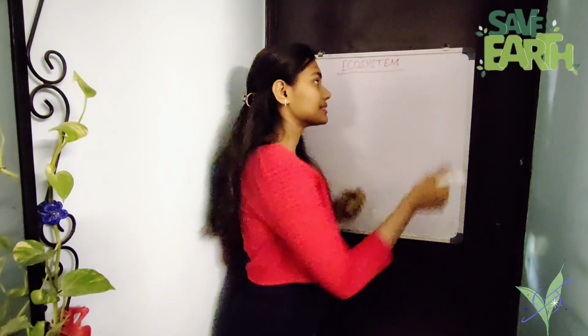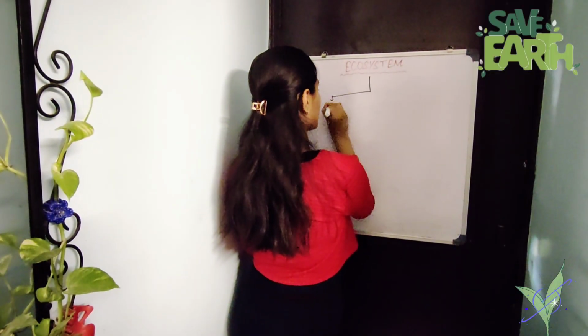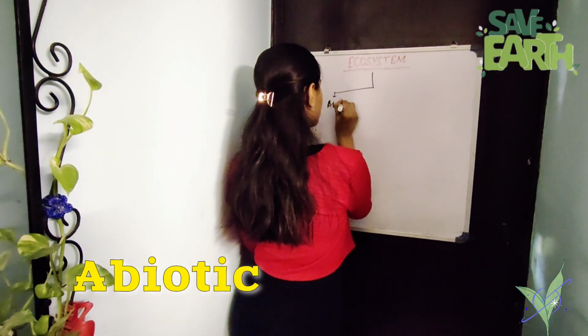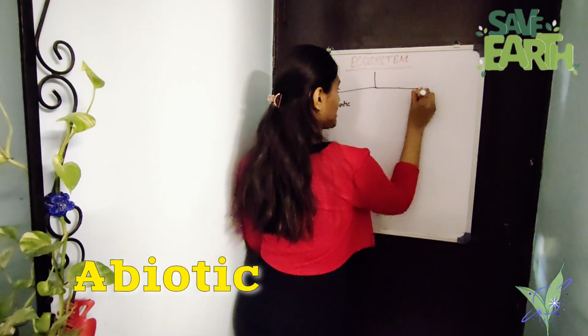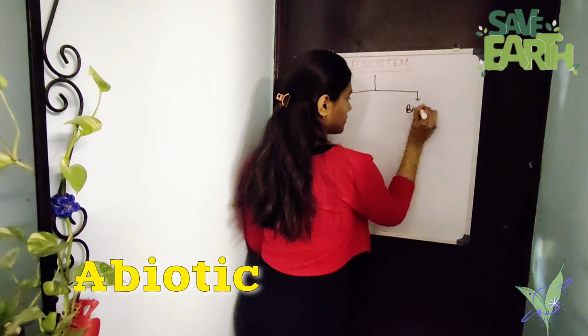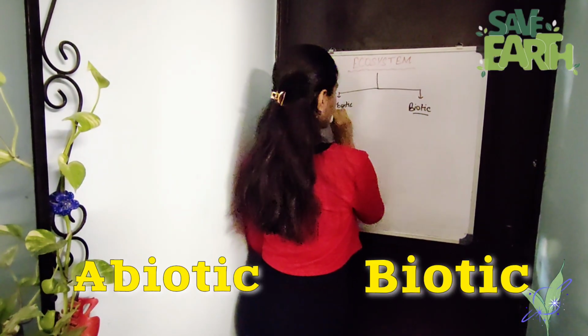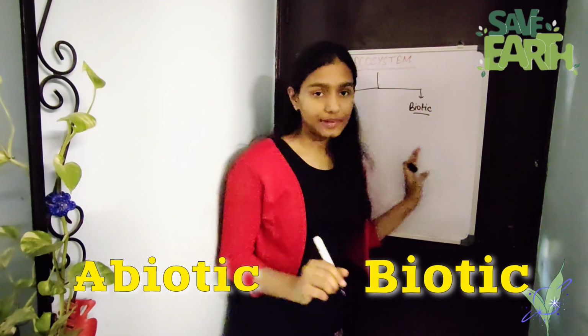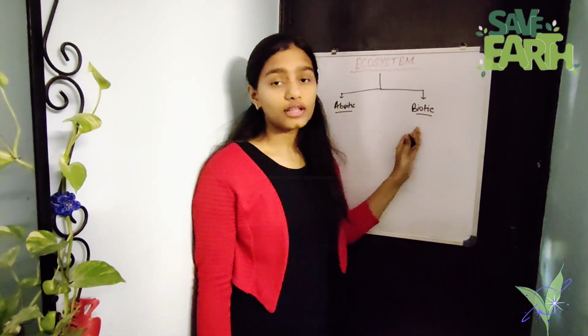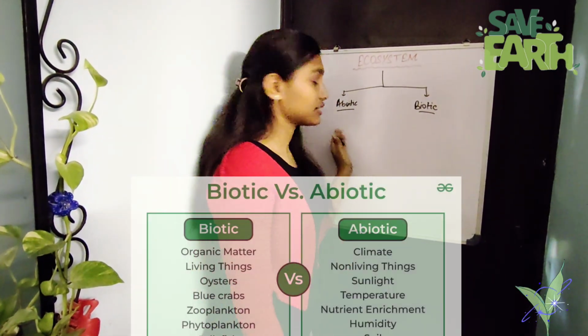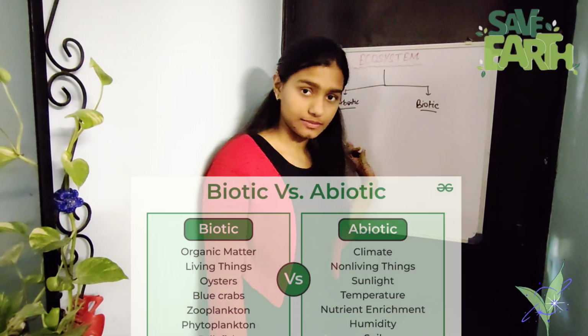So ecosystem basically has two parts, abiotic and biotic. Biotic includes all the living organisms and abiotic includes all the non-living organisms.